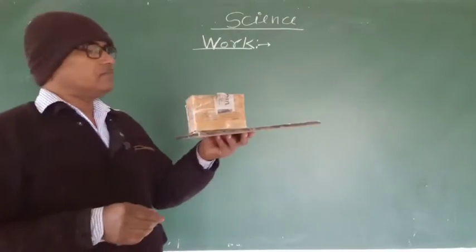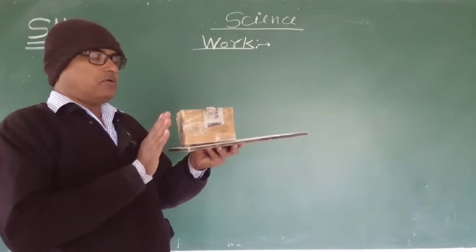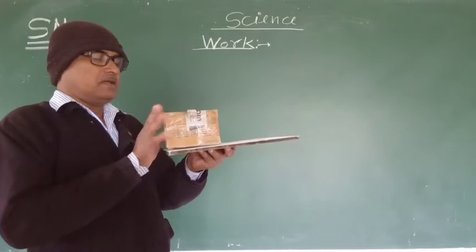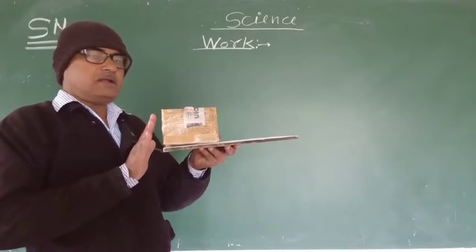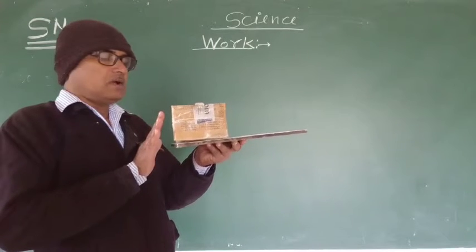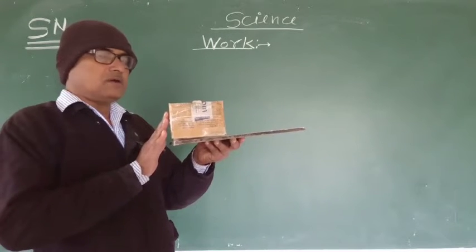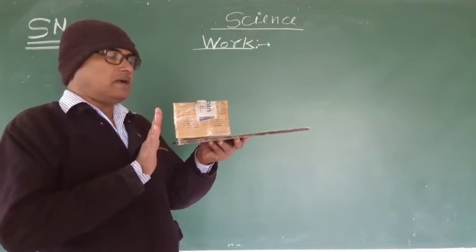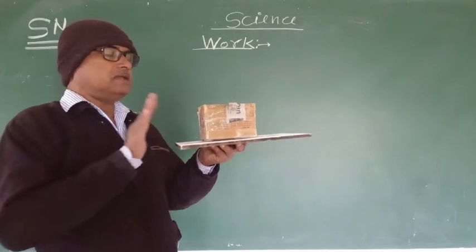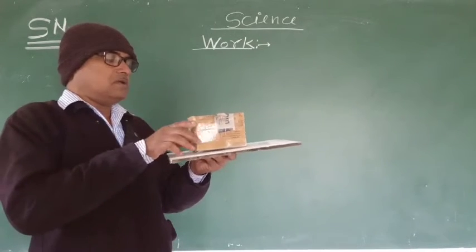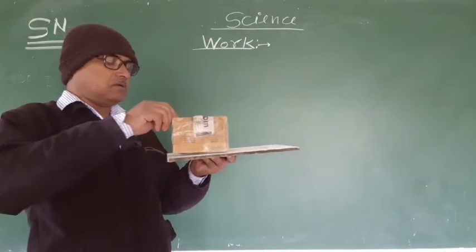Look here, a force is applied on this object and it is displaced from its original position.